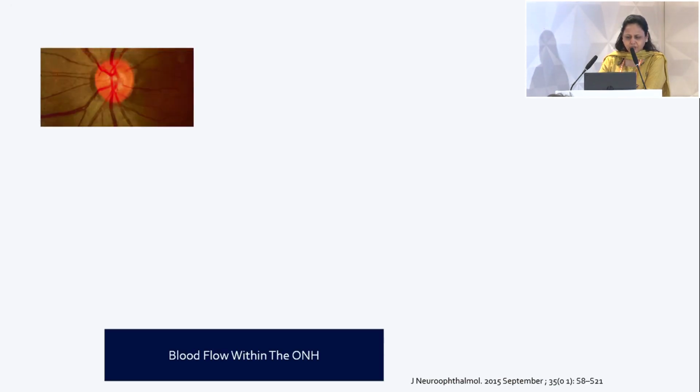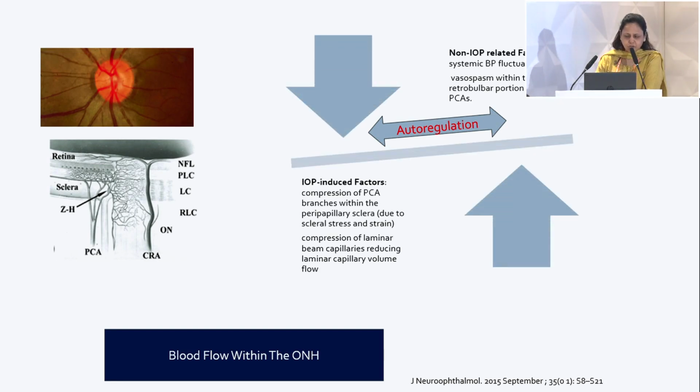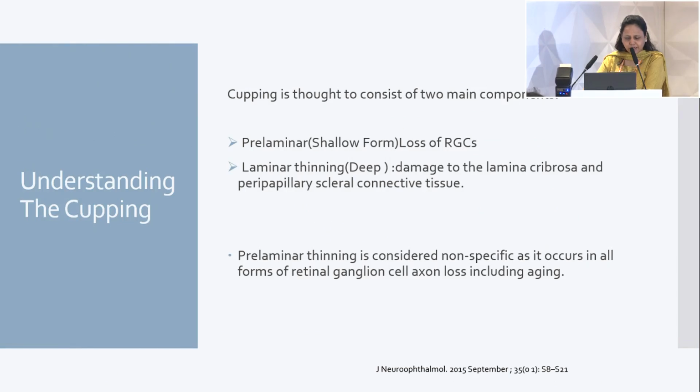Having said that, autoregulation of the ONH is really important when we talk about glaucoma disease onset or progression. The autoregulation basically exists between non-IOP related factors and IOP-induced factors. In non-IOP factors, we all know it's systemic BP fluctuation or vasospasm. In the IOP-induced factors, it is the compression of the posterior ciliary arteries passing through the neural or scleral part due to any kind of scleral stress or strain, which will lead to compromised blood flow, thus hampering the supply to the axons, leading to their death.